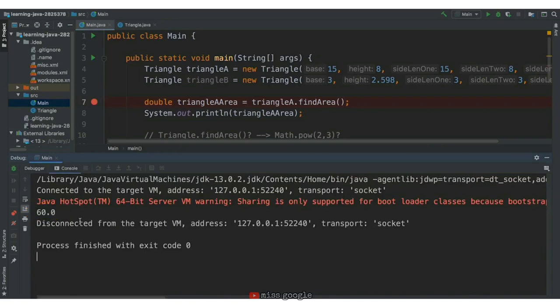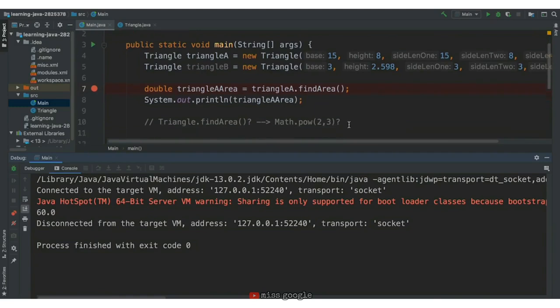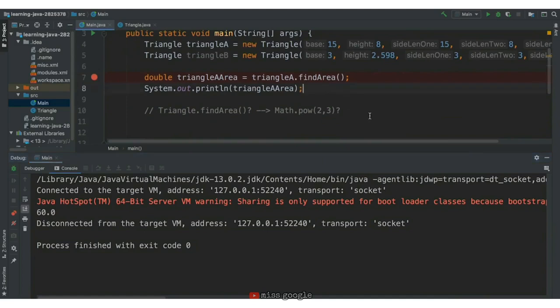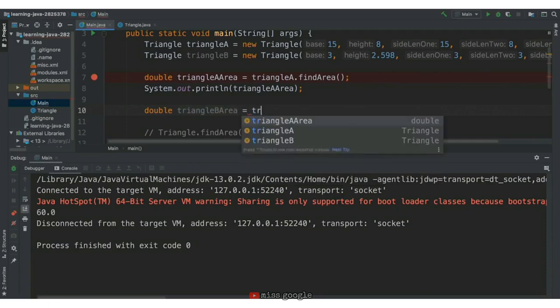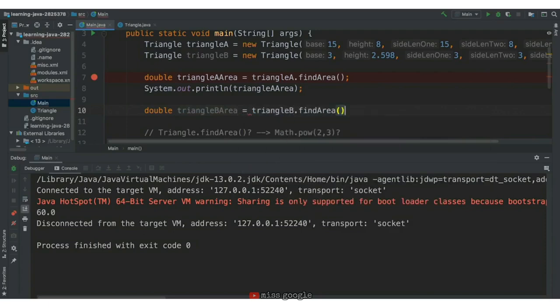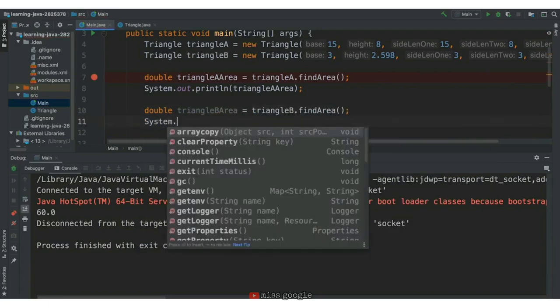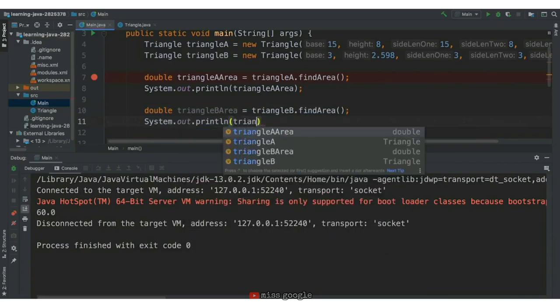We can calculate triangle B's area as well. Of course, since triangle B has different attribute values for the base and height, we will get a different output for the area. So let's add a double variable called triangleBArea and assign it to the value triangleB.findArea returns. Then we'll print out triangleBArea with System.out.println(triangleBArea).